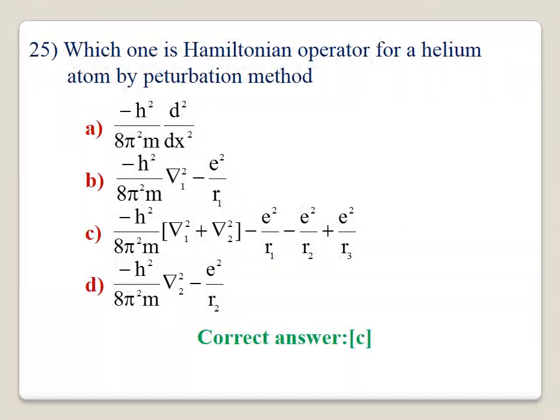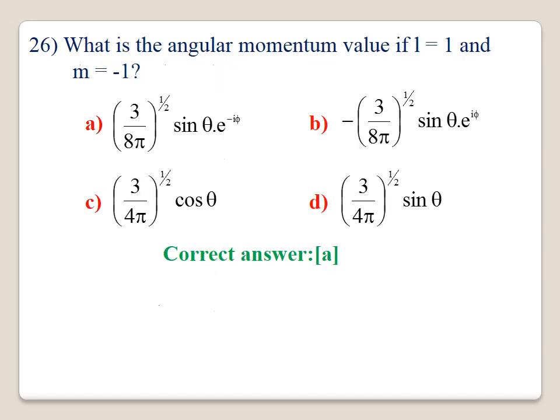Question 25. Which one is the Hamiltonian operator for the helium atom by the perturbation method? The option C is the correct answer: minus h square by 8 pi square m del 1 square by del 2 square, minus e square by r1, minus e square by r2, plus e square by r3. Here the helium atom consists of 2 electrons and you have to use 2 Hamiltonian operators. Therefore, option C is correct.